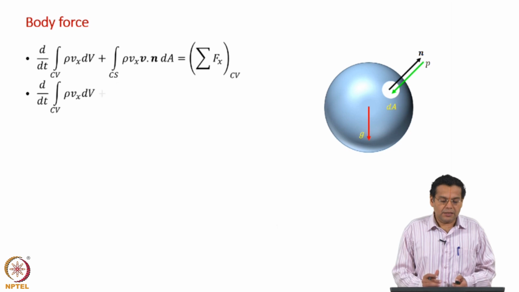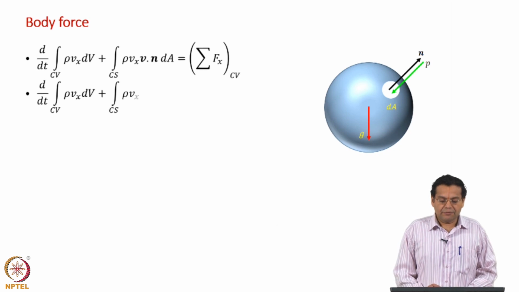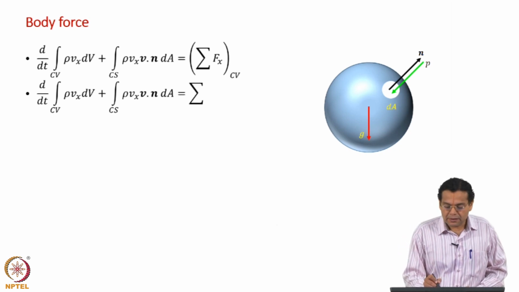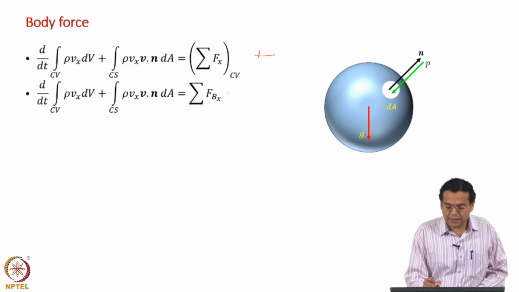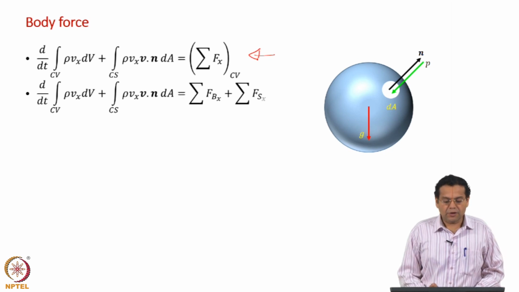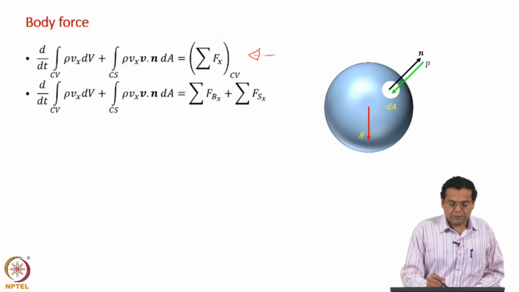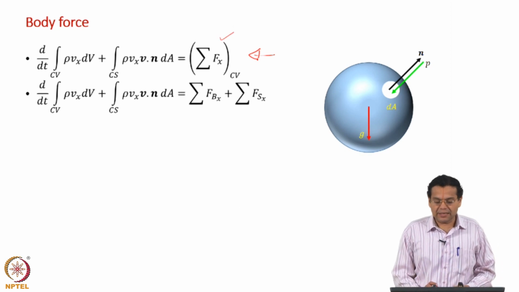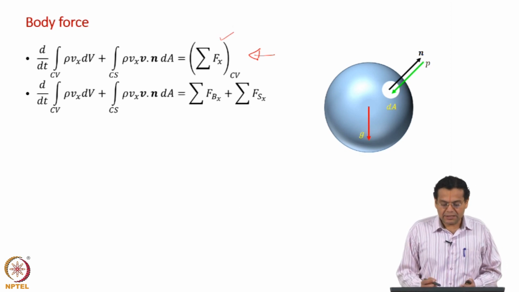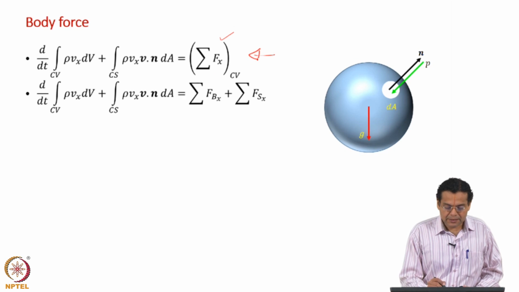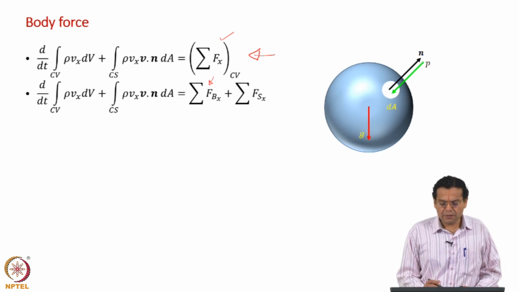A little more detail than we have done earlier. In this form of the linear momentum balance, the forces are written more generically. Since we have classified them, I express this in terms of body forces and surface forces.